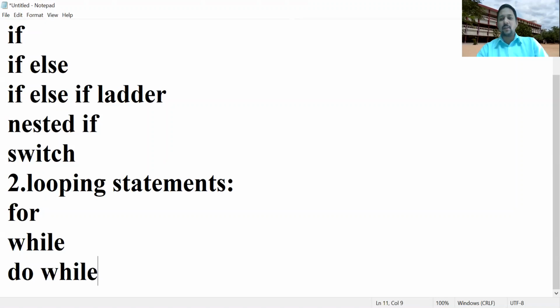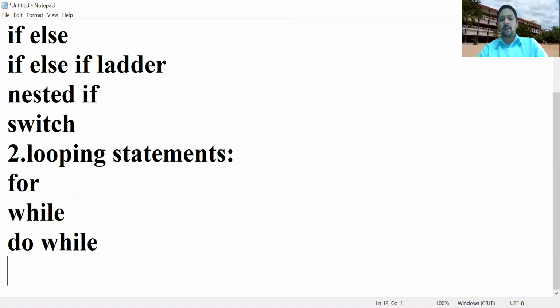To overcome such situations, the looping concept, that is the iteration concept, is introduced in Java programming. If you want to repeat something 100 times, it is easy by using the looping concept. So this is also a control flow statement.